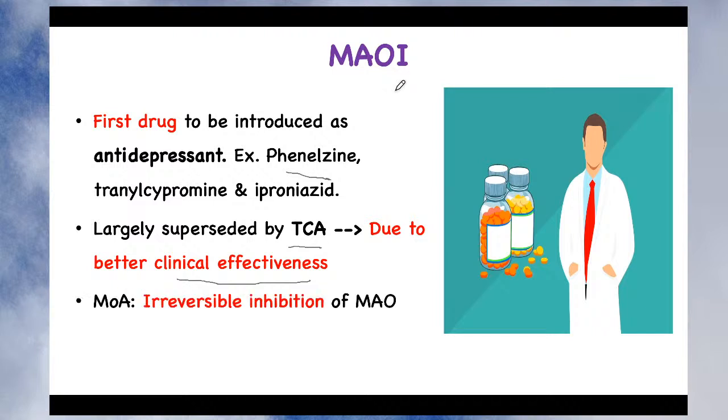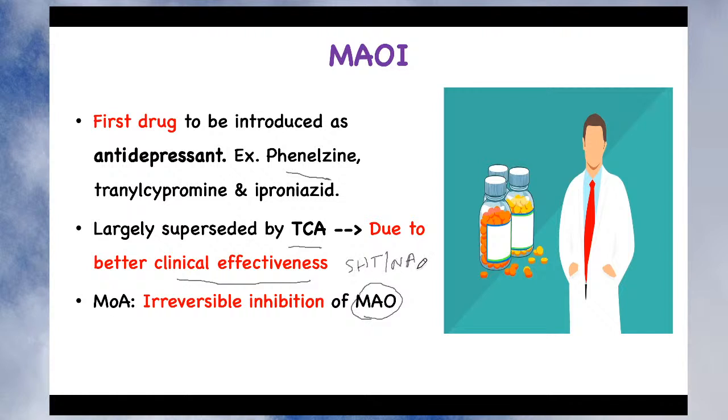As far as its mechanism of action is concerned, it produces irreversible inhibition of the monoamine oxidase enzyme. Monoamine oxidase is the enzyme which metabolizes monoamines like 5-hydroxytryptamine and noradrenaline. We have seen that their level is deficient in depression and increased in mania.